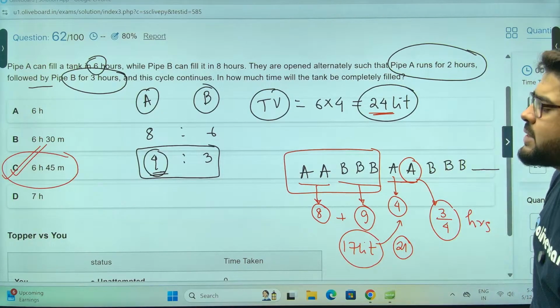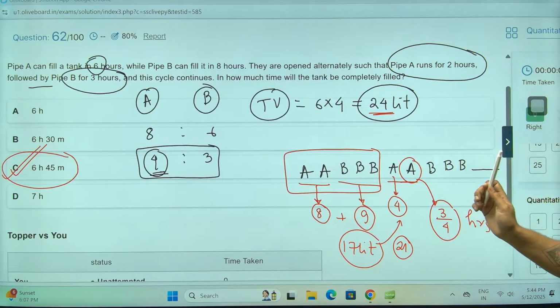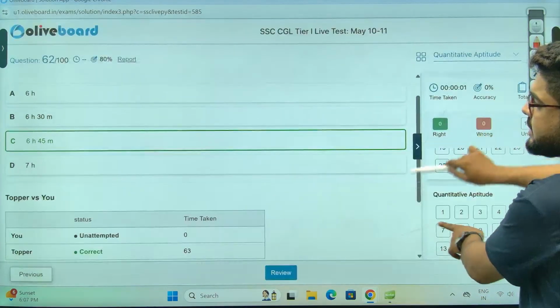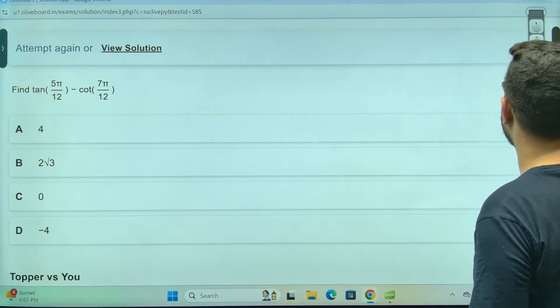So the answer will be 6 hours and 45 minutes. Yes, you guys are absolutely correct. C is the correct answer. C is most definitely your correct answer. Not a difficult question.